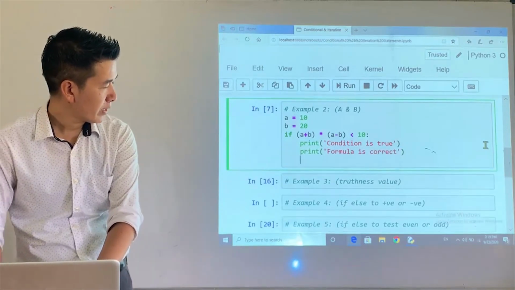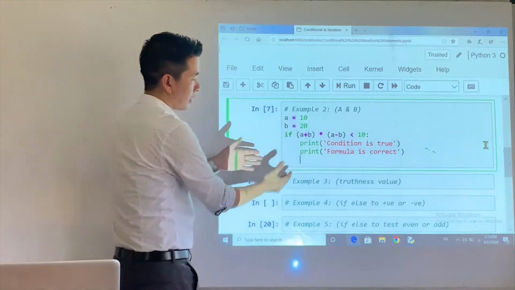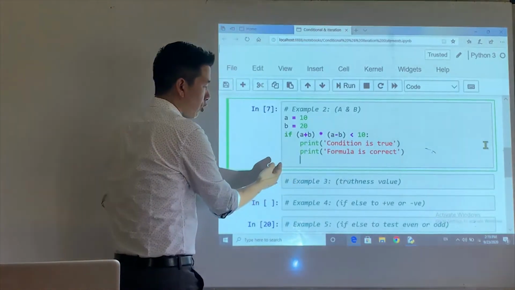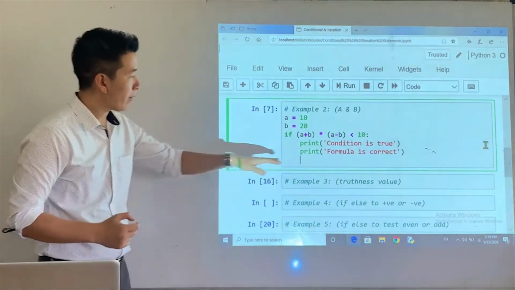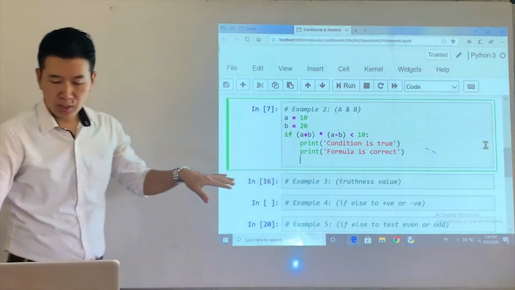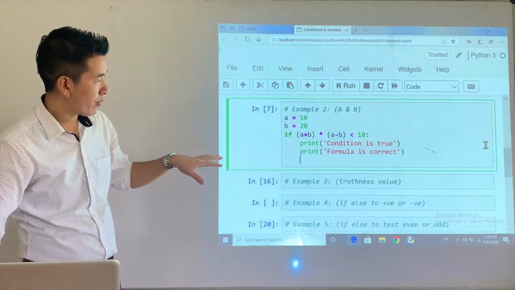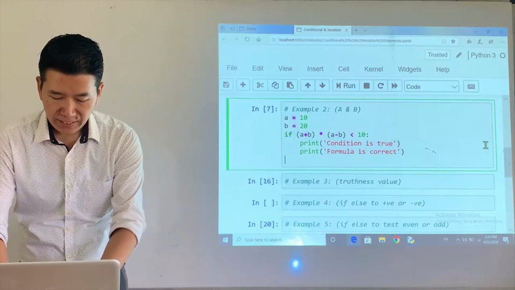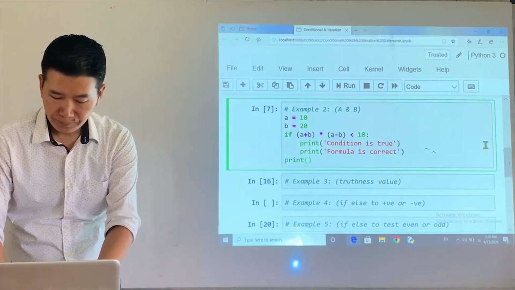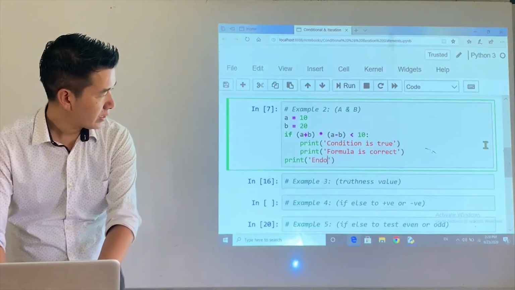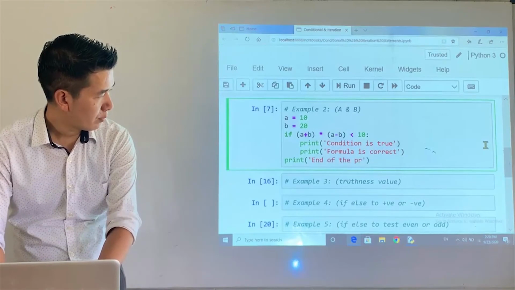Okay, and then I come here, and then what I do is I come back to the original position, to the extreme left by pressing the backspace, and then I print something like this. Print a message, end of the program.